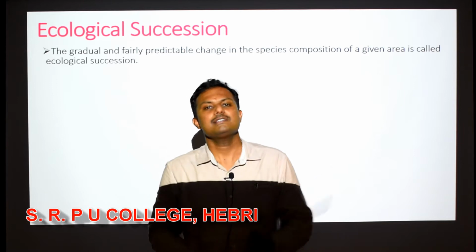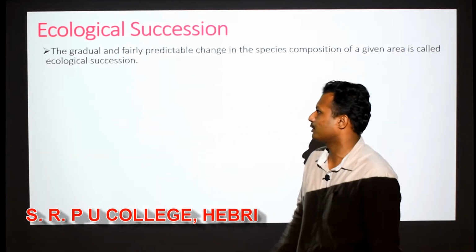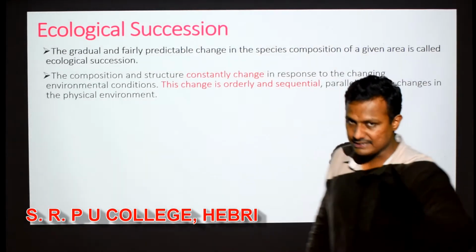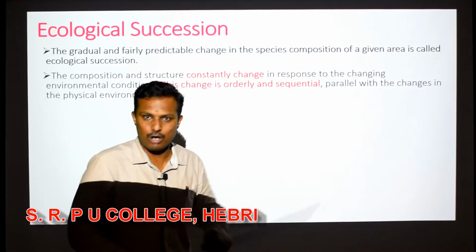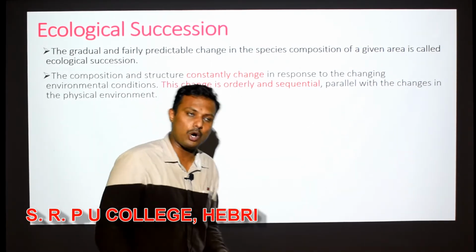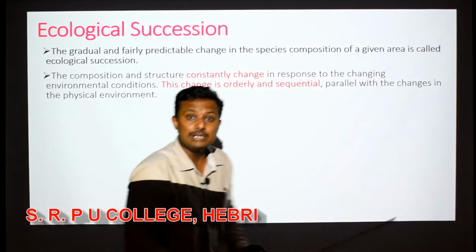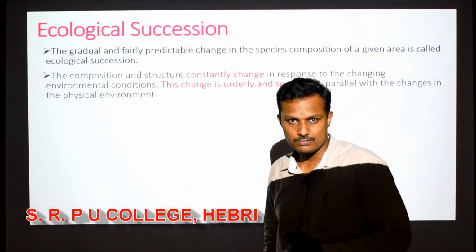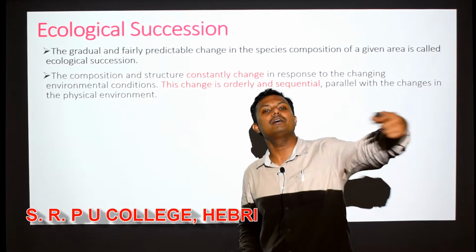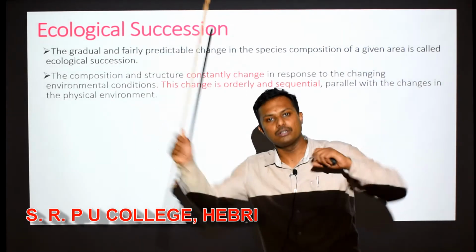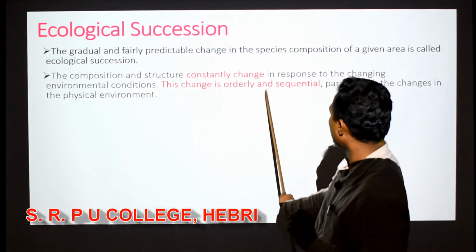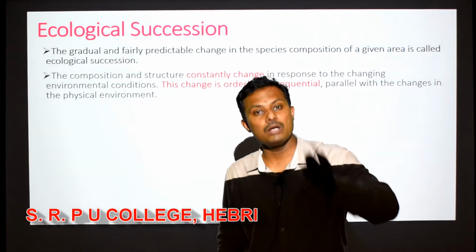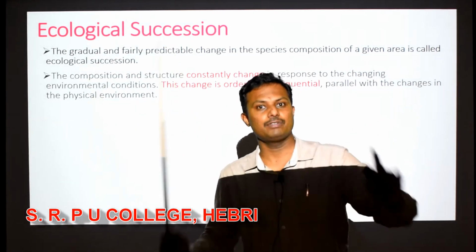We are going to study similar examples under this particular concept called ecological succession. See, the composition and structure of any ecosystem keeps on changing constantly with time in response to the various abiotic factors or environmental conditions. And this itself will be referred to as evolution in the very long term. In fact, this change is orderly and sequential, and because it is orderly and sequential, it is coping up with the external conditions of the environment.